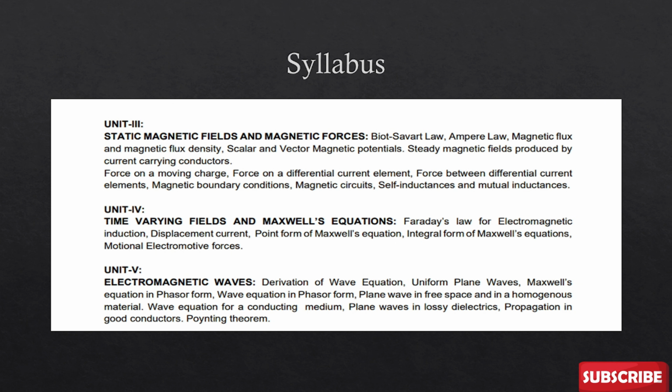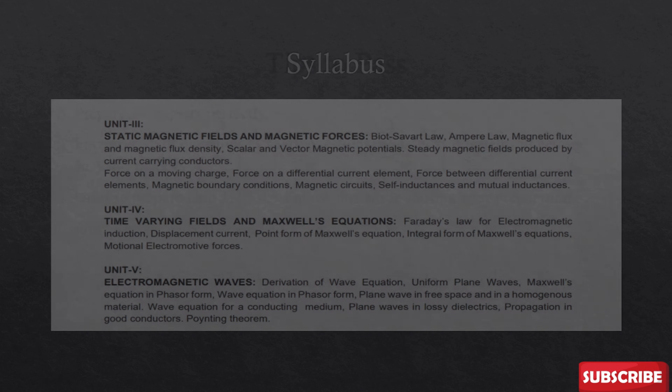Okay, unit 5, you have electromagnetic waves. This is a little tricky, a little hard. Waves are not that easy to understand and sometimes it takes time. If you are perfect with the first four chapters, then that will be easy for you. Here also you have phasor diagrams, Maxwell equations in phasor form. They ask wave equations, and plane waves in lossy dielectrics. So these are the questions.